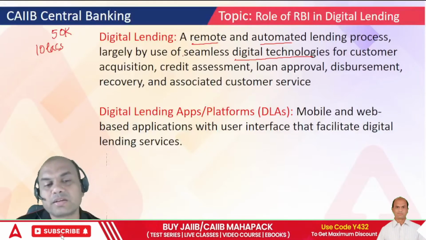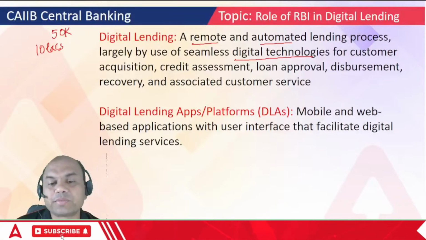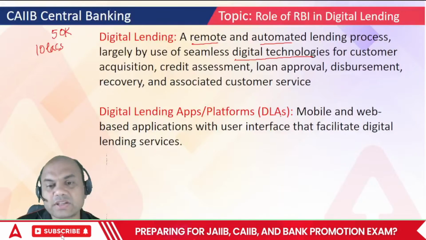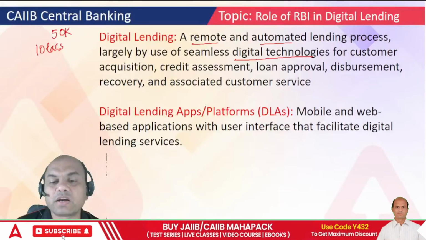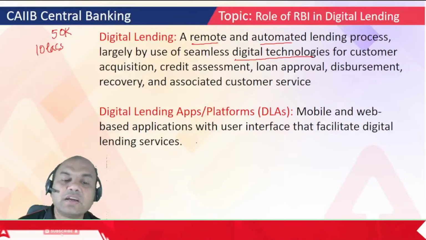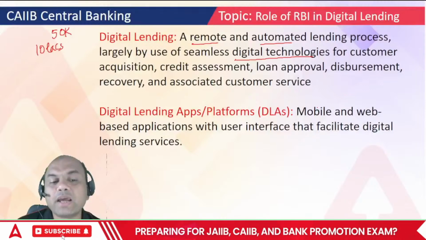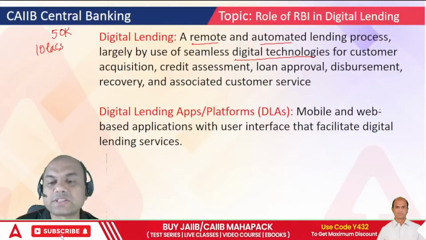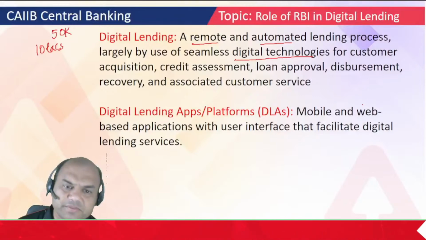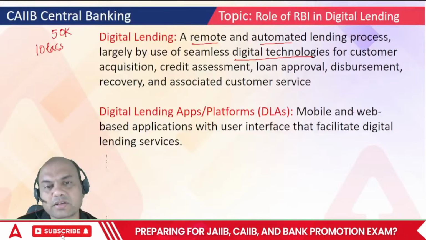No physical branch, okay. Digital lending apps or platforms, DLA they call it. What is DLA? Mobile and web-based applications with user interface that facilitates digital lending services, right? So what does it mean? Mobile and web-based applications means it's on the mobile also, on the PC also, the computer. Web-based means PC. So I can serve the customer on both.